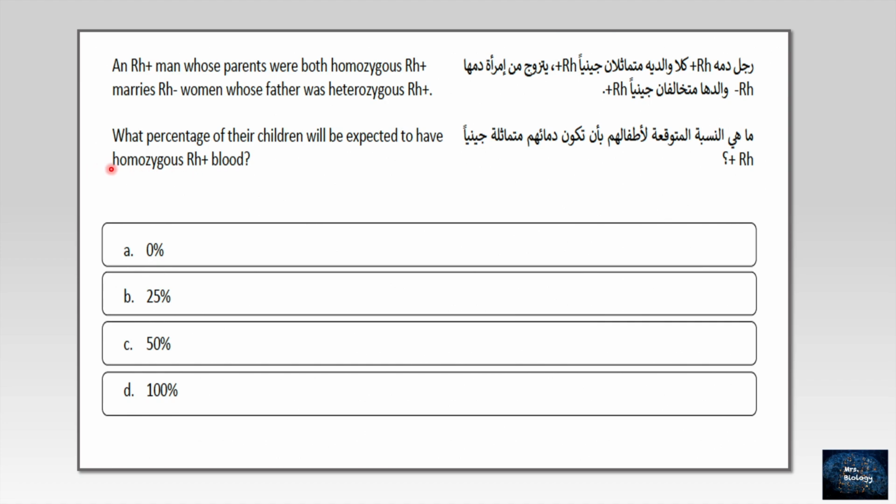Let's focus on the term homozygous. The children we are talking about have a positive father and a negative mother, and each parent will give one allele. So sure, the dad will give the positive since he is homozygous Rh positive, and the mother will give negative. So how can they be homozygous? It should be 0. But to clarify it more, come with me.